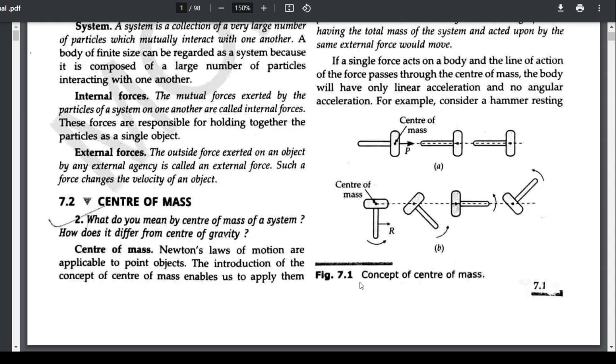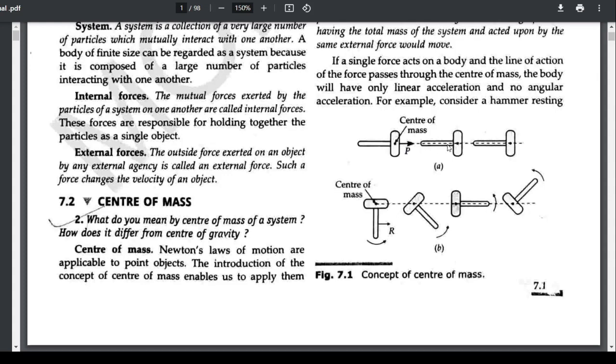So you can look at the concept of center of mass. Look at the picture of a hammer. It has a handle, and the head of the hammer has larger mass, so the center of mass will be inside the hammer's head.